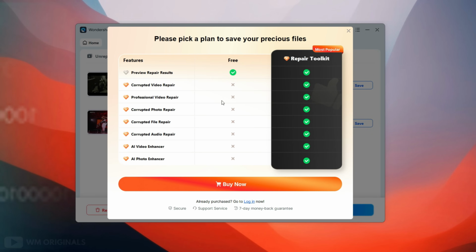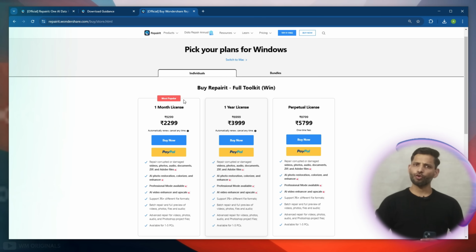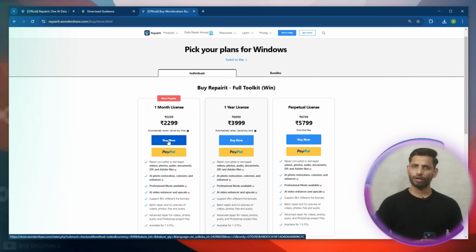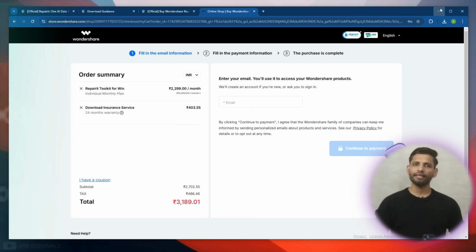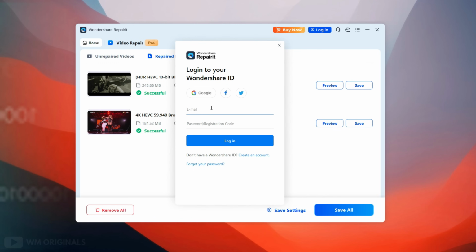This opens up a dialog box to buy a plan. Simply click buy, and this opens up the browser to complete the purchase. Now from here we can choose any of these plans. I will recommend you to get the monthly plan if you are looking to use it once, as that's the most affordable. Once the purchase is complete, let's go back to Wondershare Repairit and click login. Now here login using Wondershare credentials.